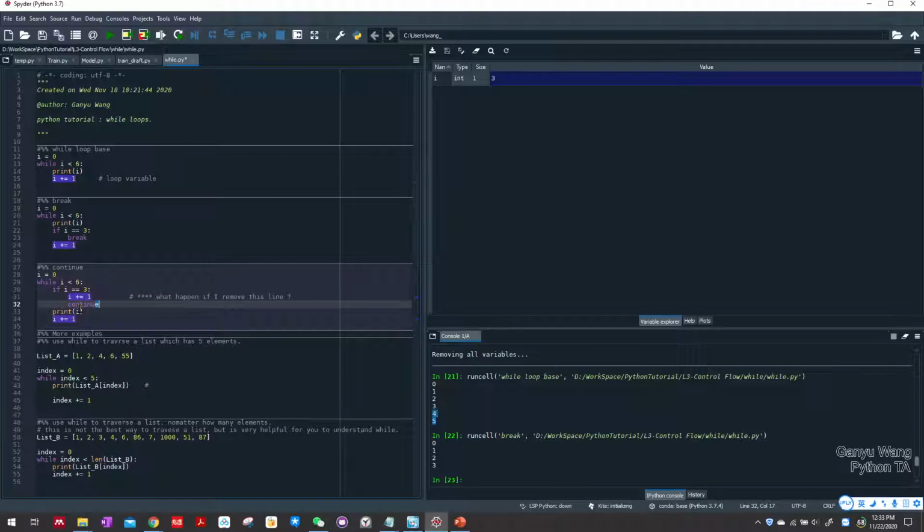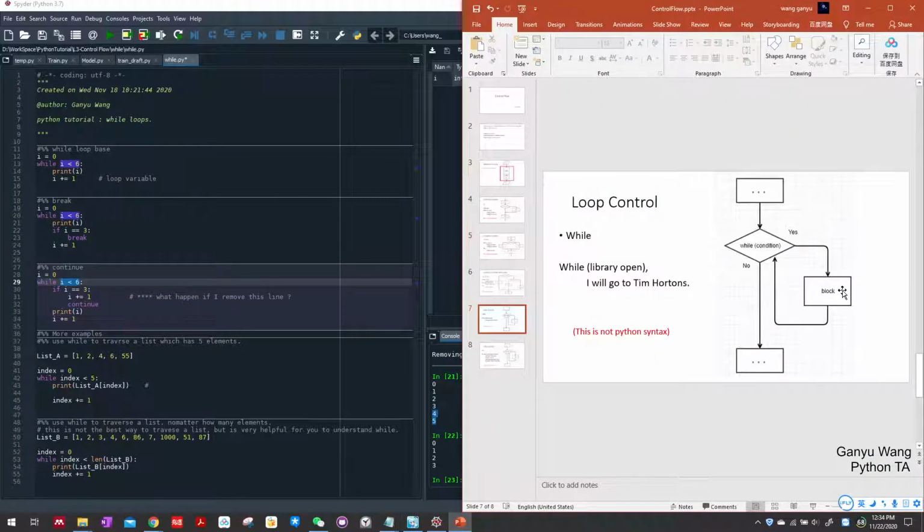So if the program runs into a continue, it skips the rest of this block and goes back to the condition, does the condition check again, and continues with the next iteration.